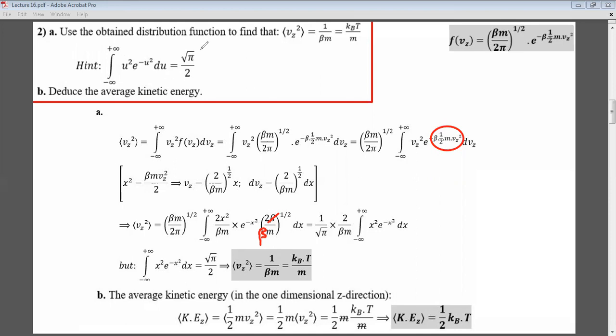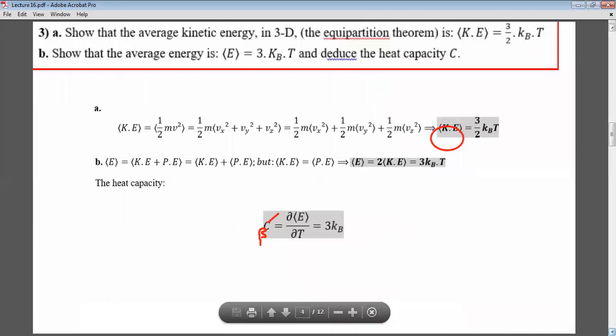Now, deduce the average kinetic energy. The average kinetic energy is nothing but the expectation value of kinetic energy, which is half m vz squared. Half m will go outside, and this is the expectation value of Vz squared, which is kBT over m. So it is half m times kBT over m, and this is half kBT.